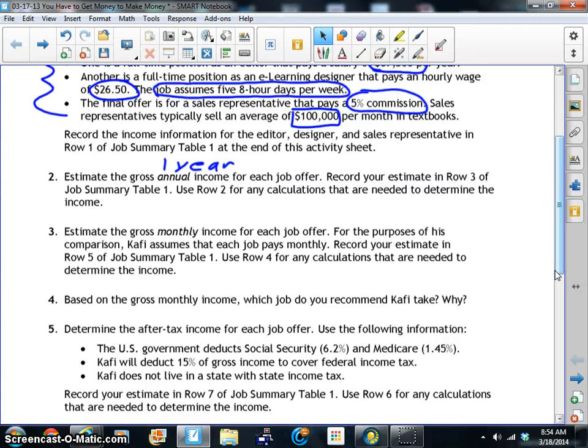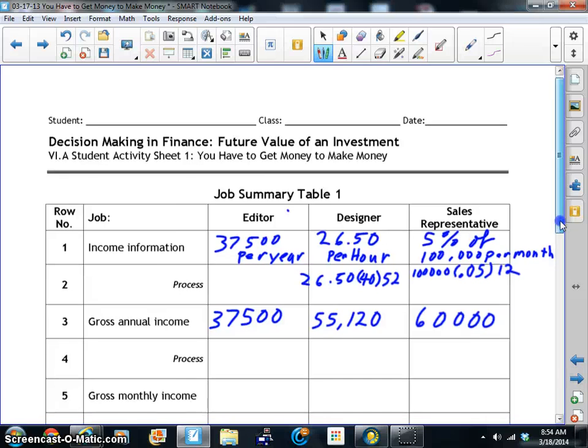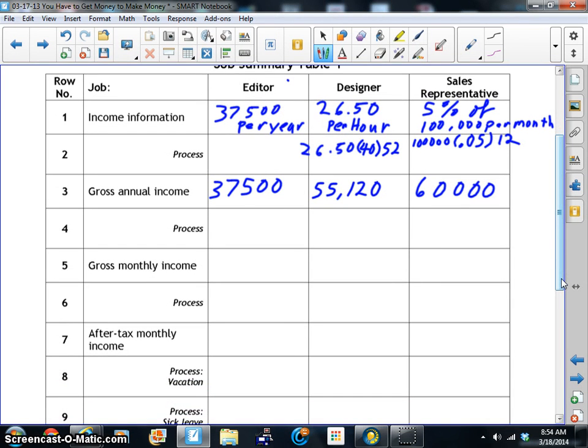Now, on the next one, it says estimate the gross monthly income for each job offer. So we have to do this for each month for the gross. He's comparing, and he's assuming each job pays monthly instead of bi-monthly or anything. It's just 1 month. And we're going to record these into our table. So recording this into this table, the process basically is dividing each one of these numbers by 12.